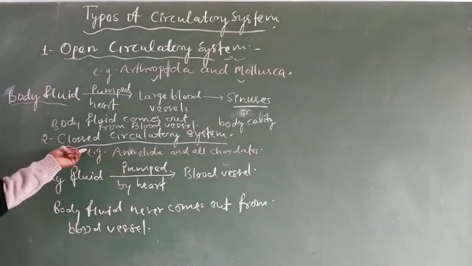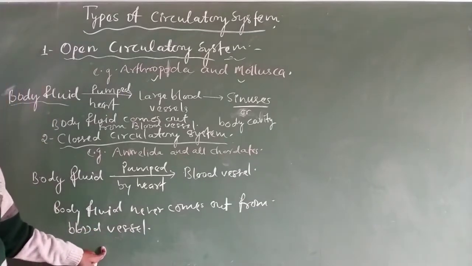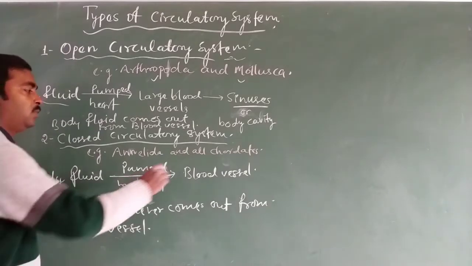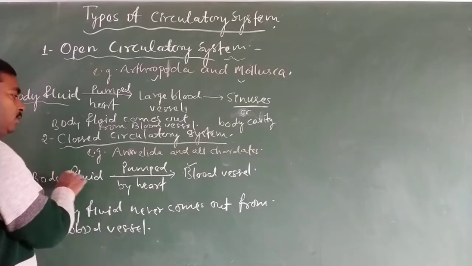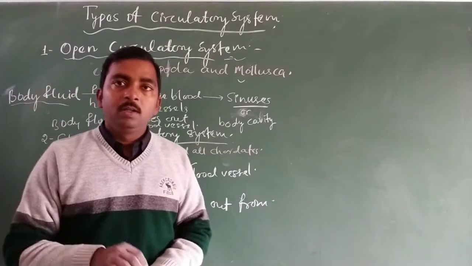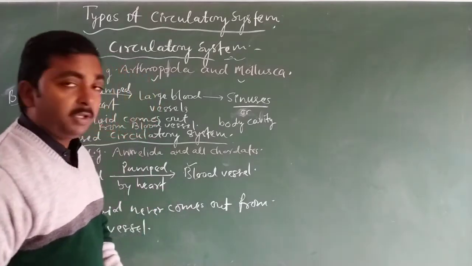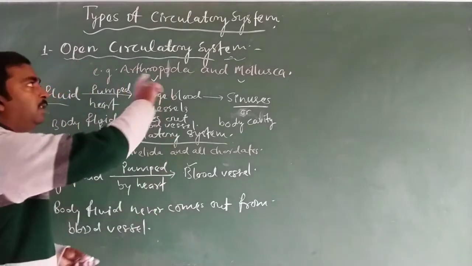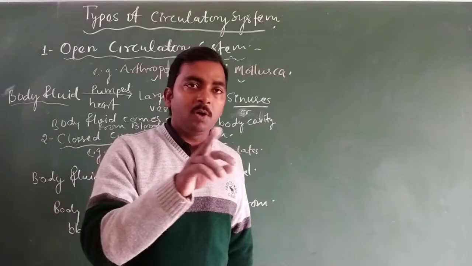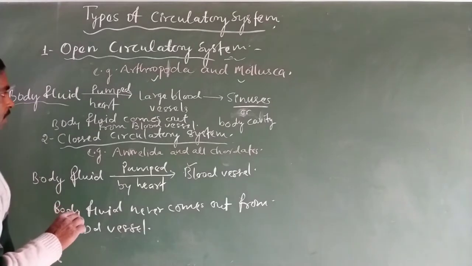while in the closed circulatory system, the body fluid never comes out of the blood vessels. It always circulates inside the blood vessels, pumped by the heart throughout the body, and the exchange of material takes place between the blood vessels and the body tissue or cells. But in the open circulatory system, the exchange of substances takes place directly between the body fluid and the cells of the body organs.